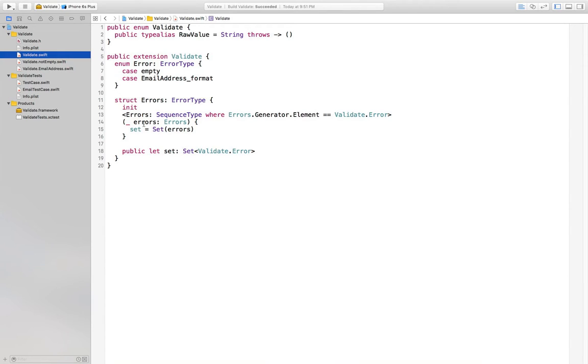Now, what I'd really like to have is just the ability to throw a set itself as errors, so now I have to say errors.set. I originally had error.errors. There's not a good way to name this. So we'll initialize the errors struct with a sequence type whose elements are validate errors, and then we'll make a set out of that, whether it's a set or not to begin with. I don't think there's any point in storing the same error multiple times, and I don't think the order is important. So I think a set is the right match for this constant.